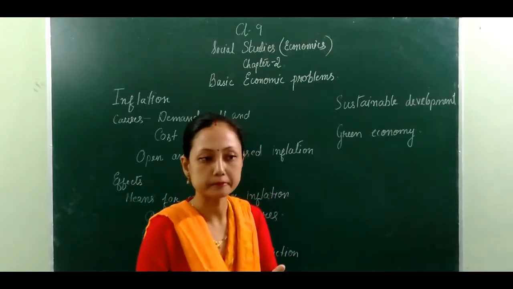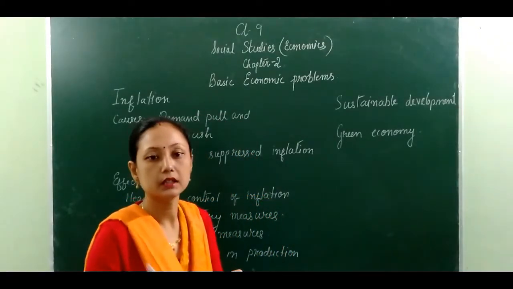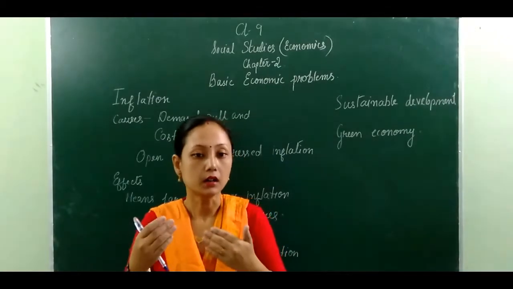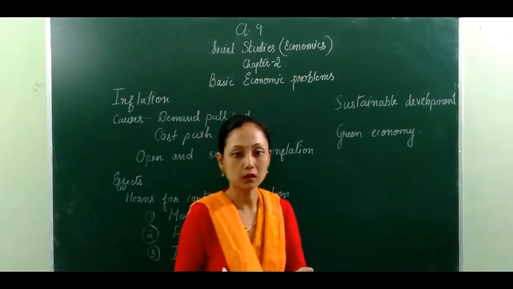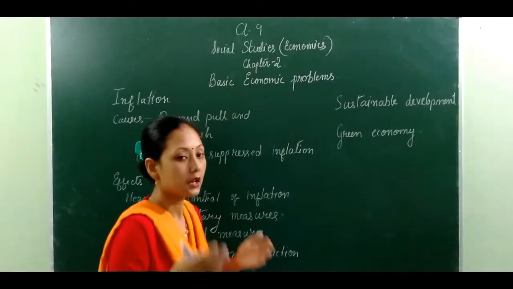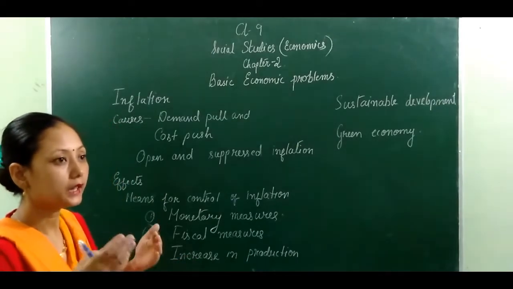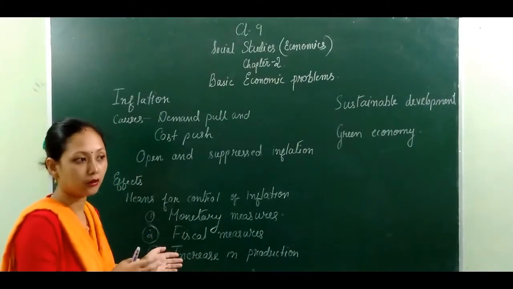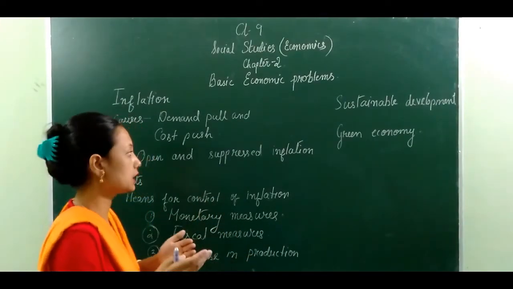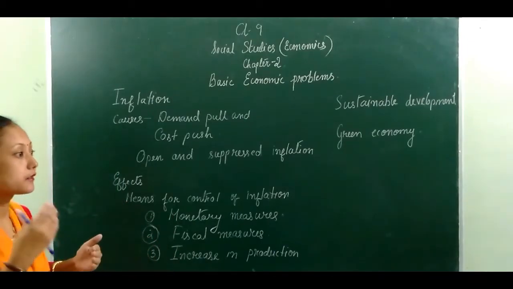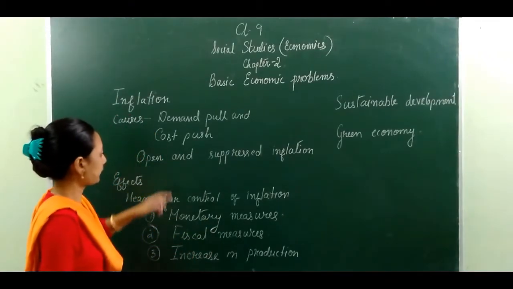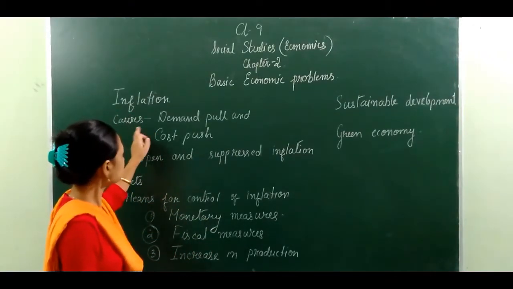If the laborers do not get proper wages, meaning proper salary in return for their hard work, they are not willing to do the production. For this reason, things are produced in smaller amounts while the demand for those things remains, and this makes the prices of those commodities rise. This is another reason. These are the two causes.